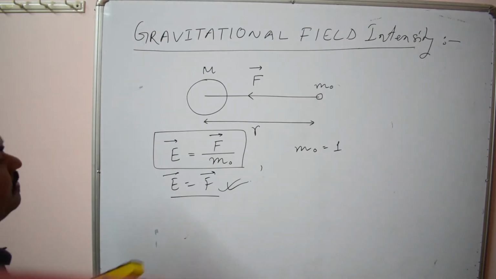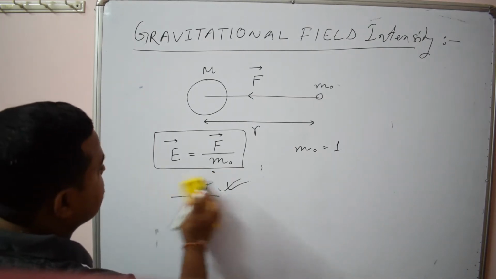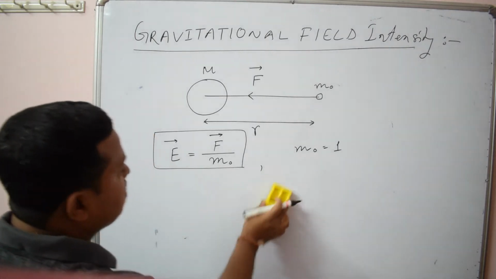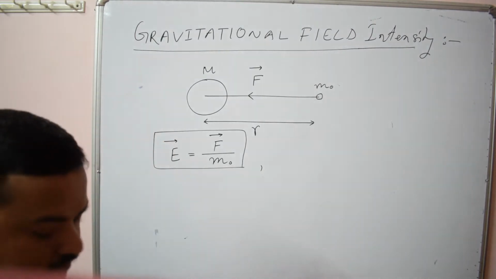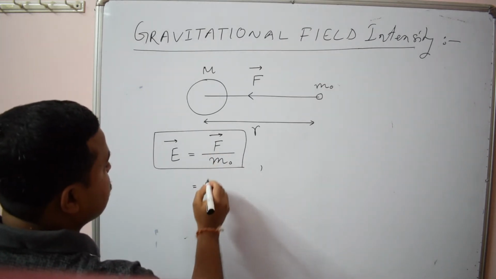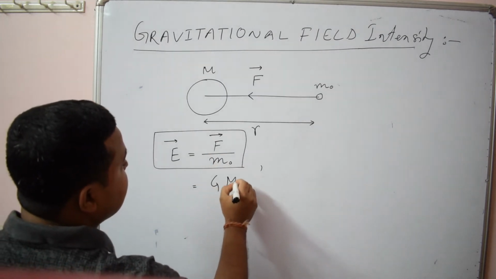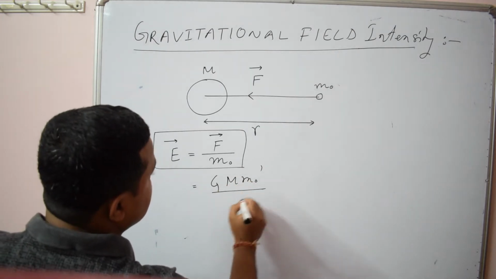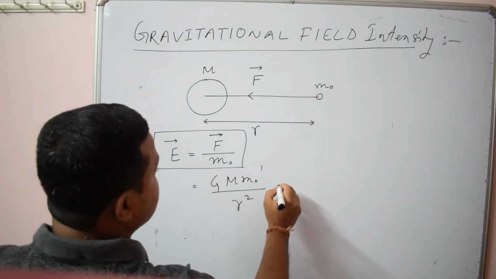Okay, now let us derive its formula. What is the formula of F? You know, gravitational force is G m m0 by r square, with a unit vector.